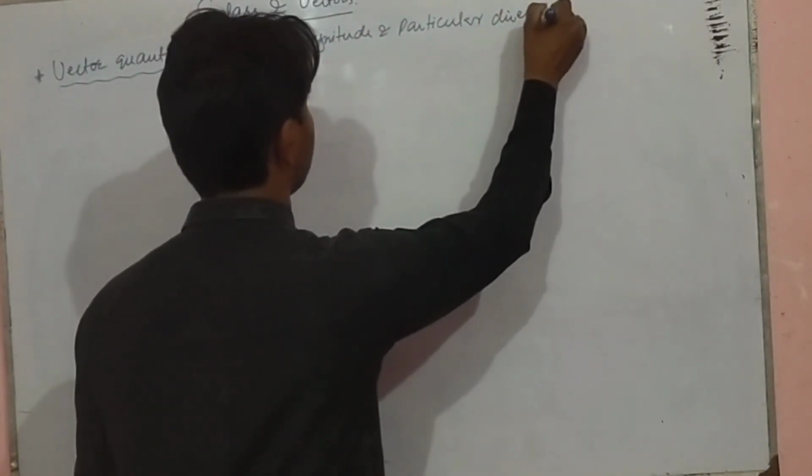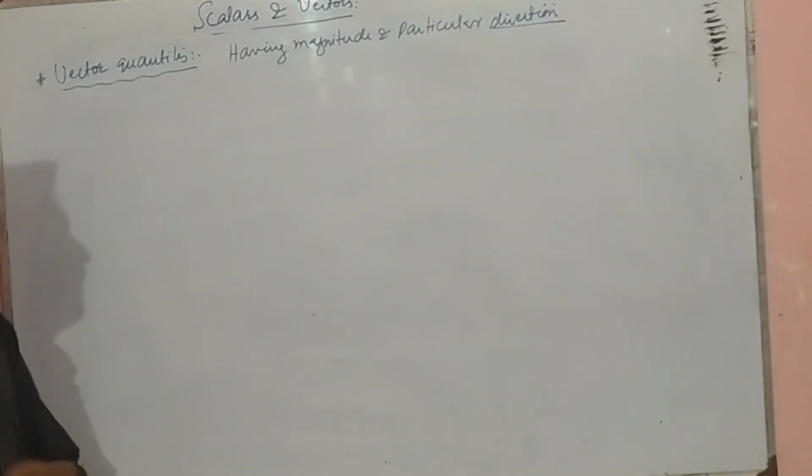Quantities having magnitude and a particular direction are named vector quantities. Vector quantities have magnitude and also a particular direction, and their description remains incomplete without the direction.